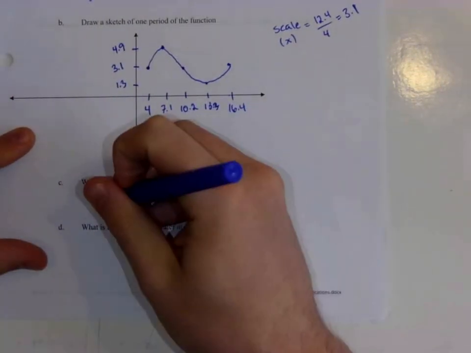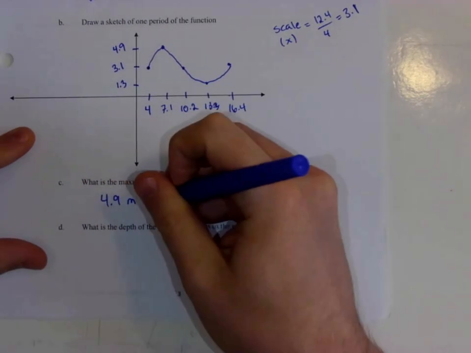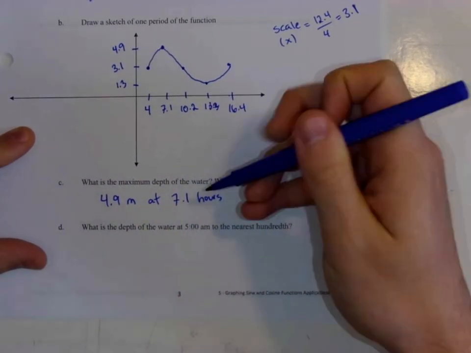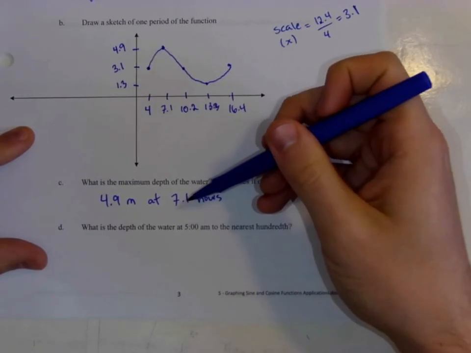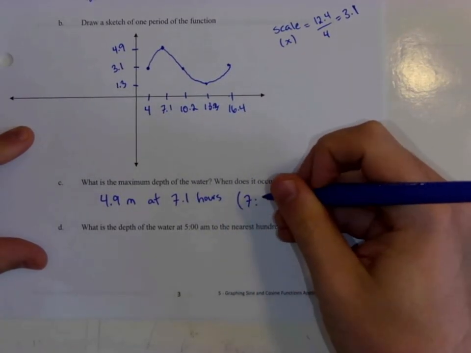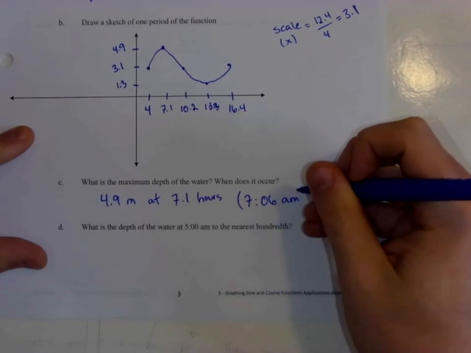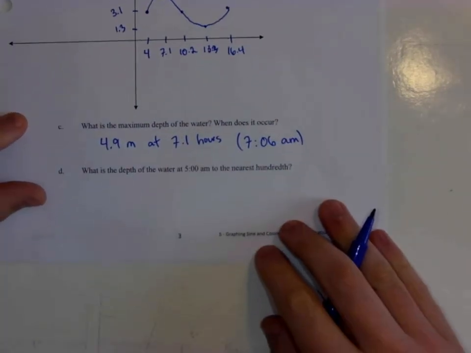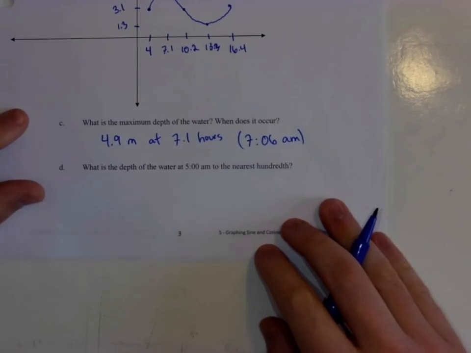So the max depth is at 4.9 meters at 7.1 hours. And since it's 1/10 of an hour, which is 1/10 of 60 minutes, then we're at 7 a.m. and 6 minutes because that's 1/10 of 60 minutes. And then what is the depth of the water at 5 a.m.?